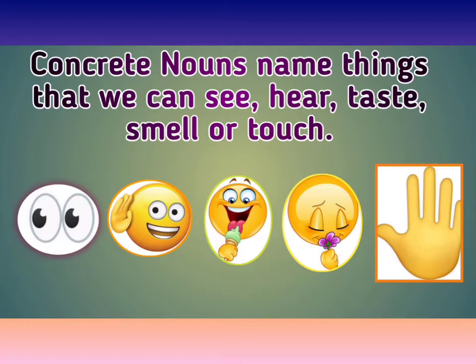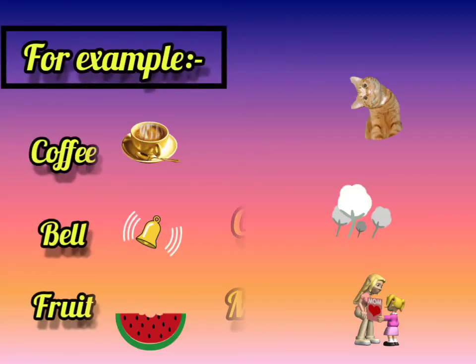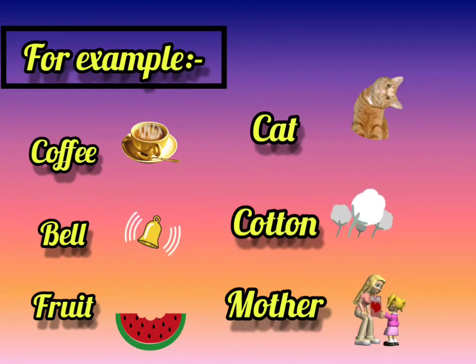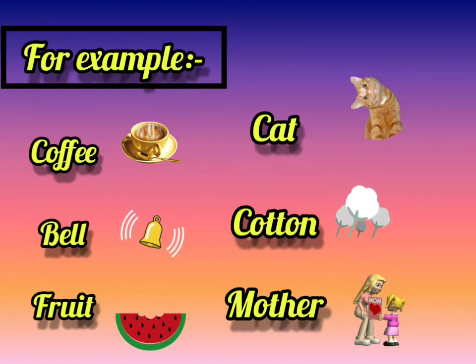In other words, nouns that we can identify through any of our 5 senses are called concrete nouns. For example, coffee, bell, fruit, cat, cotton, mother.